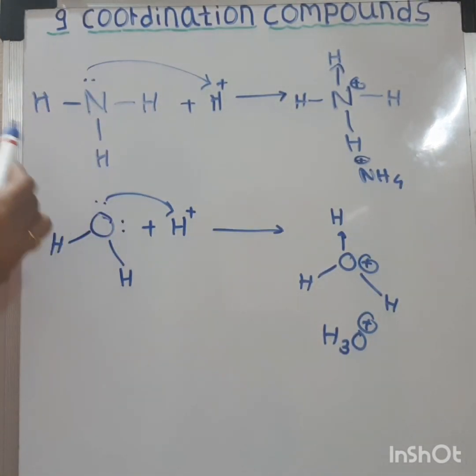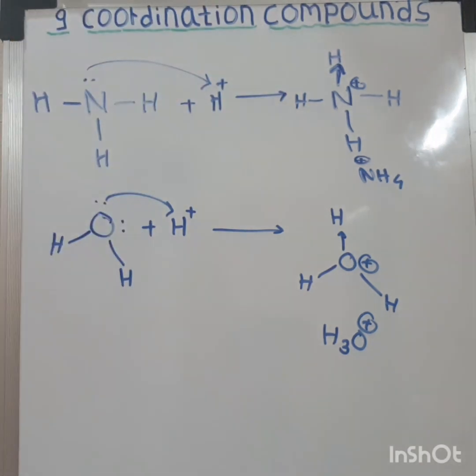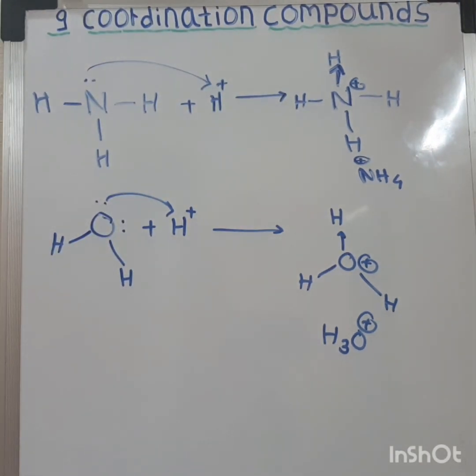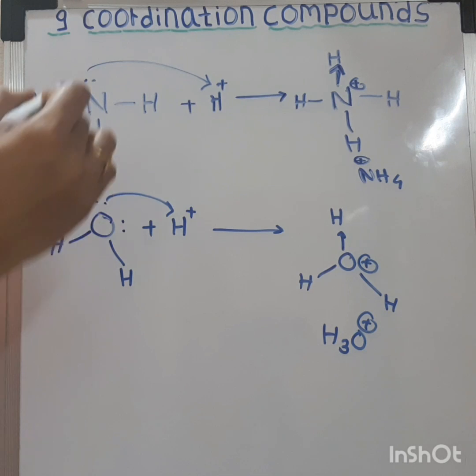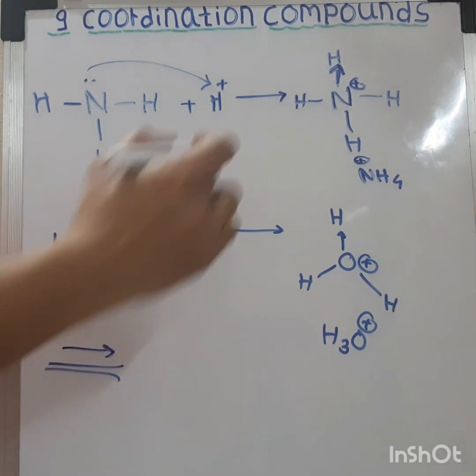In NH3, nitrogen is having the lone pair and H plus has the vacant orbital. So NH3 forms a coordinate bond with H plus by sharing the electron pair. These coordinate bonds are shown by the arrow, and the arrowhead points to the electron acceptor.